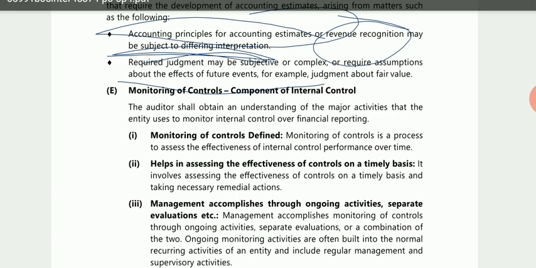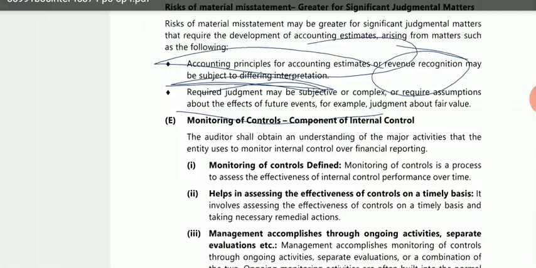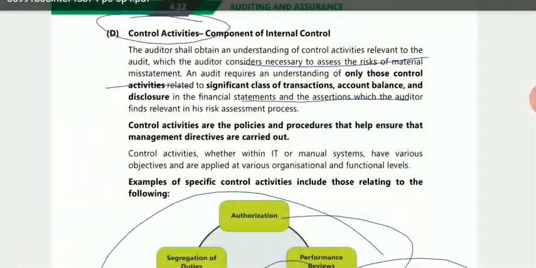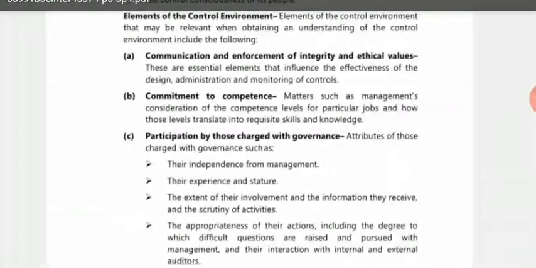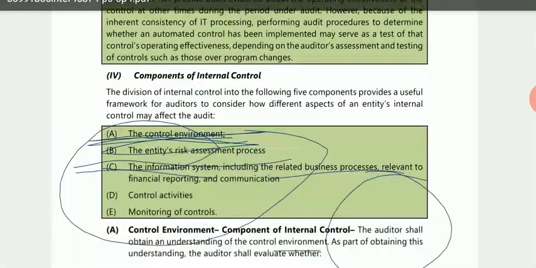So till now we have discussed what the auditor has to understand: whether the entity has a proper control environment, then whether the entity has a proper risk assessment process. Then the auditor has to take the understanding of the information system and business processes, and then the understanding of the control activities. Then they are saying that the auditor also has to understand whether the entity has made any system of monitoring the controls they have implemented or designed.